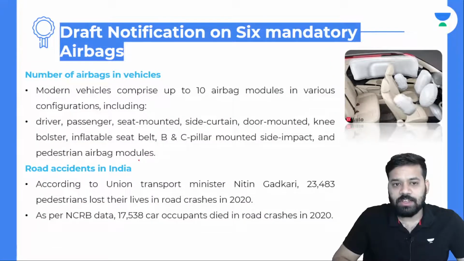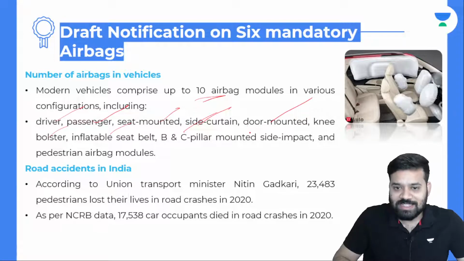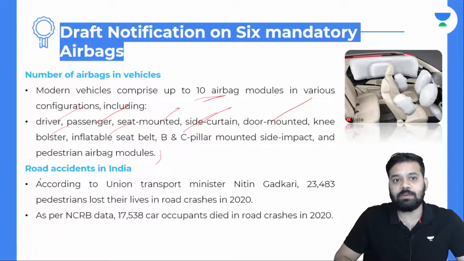Going forward, the number of airbags in the vehicle. Modern vehicles comprise up to 10 airbag modules in various configurations, including driver, passenger, seat mounted, side cushion, door mounted, knee bolster, inflatable seat belt, B and C pillar mounted side impact, and pedestrian airbag modules. These are the different types of airbags.